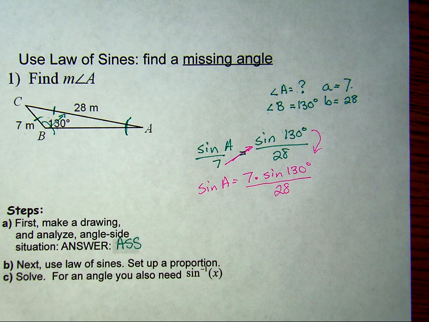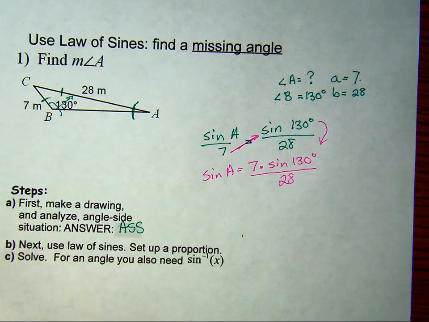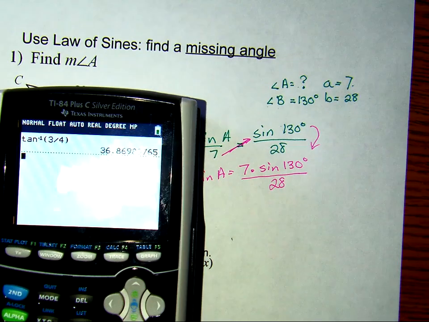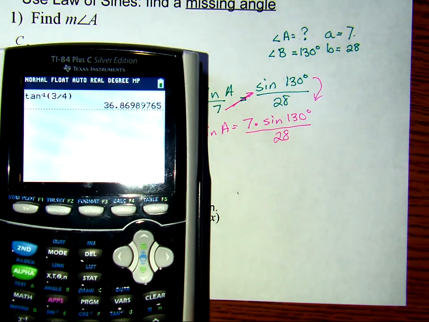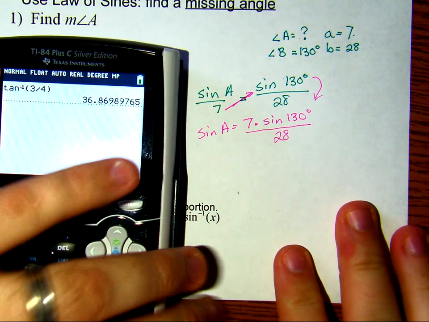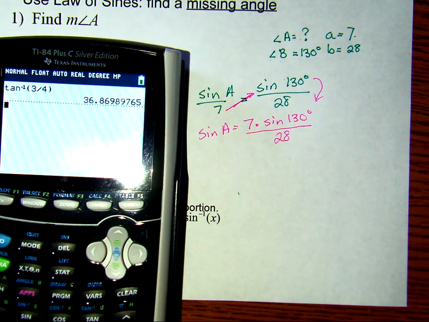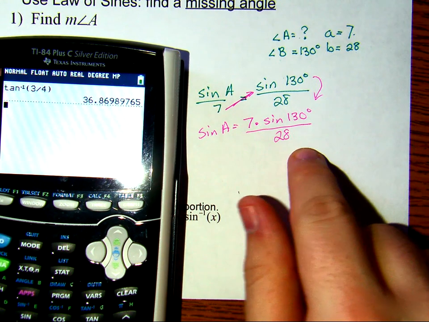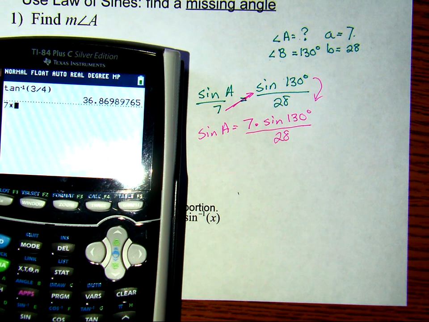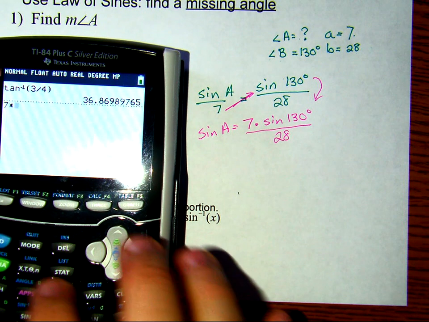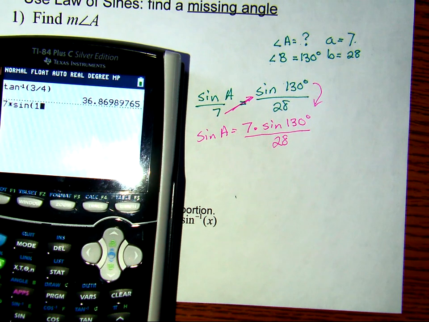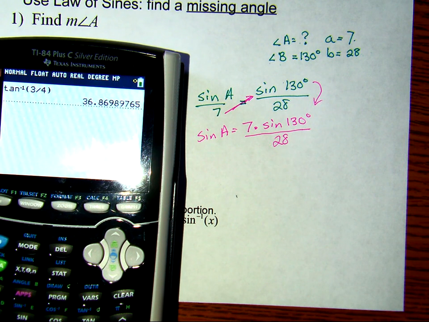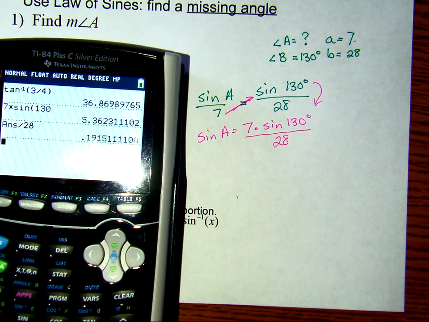Now, calculator time. If you are not successful in entering this into the calculator, you will have problems. Okay? Because we have a fraction, you could just go 7 times sine of 130, and then divide it by 28, and you can get your decimal.